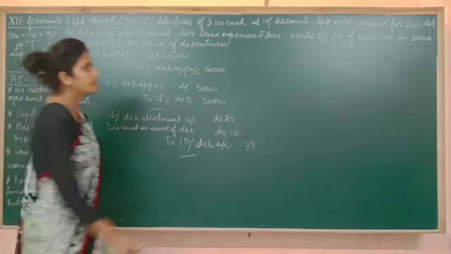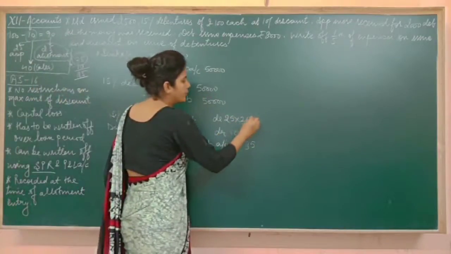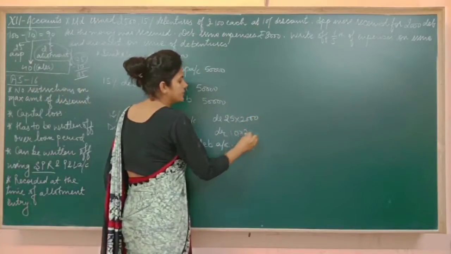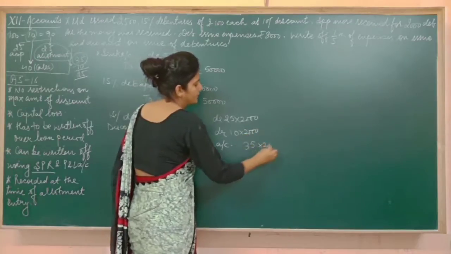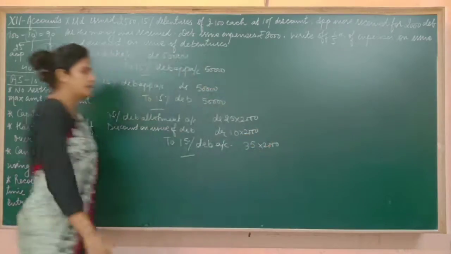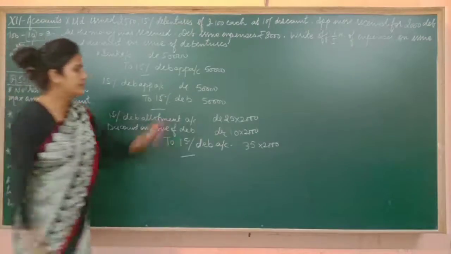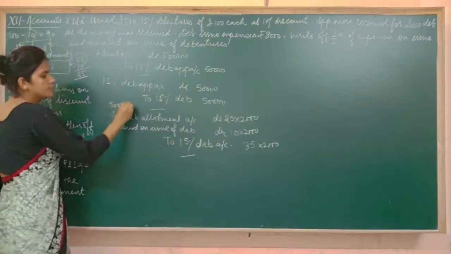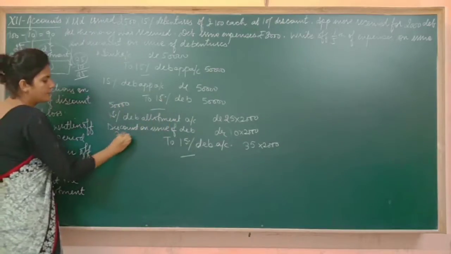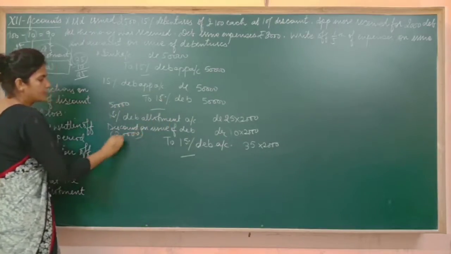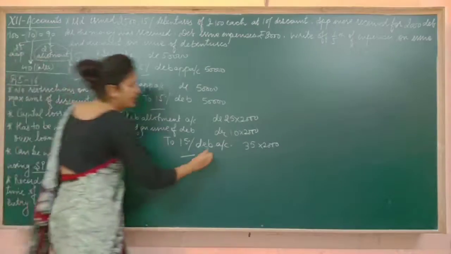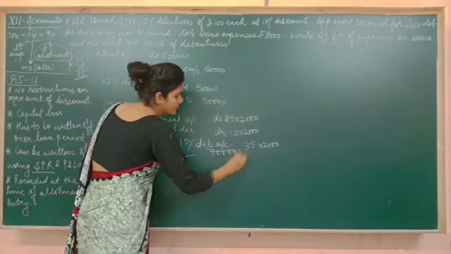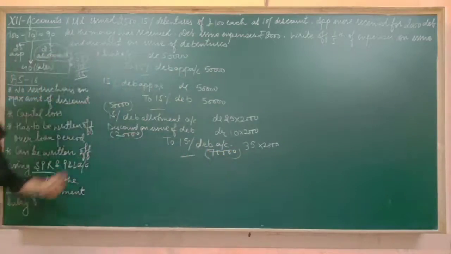I hope it's clear. It will be multiplied with the number of debentures taken by the public. So it is 50,000. I'm writing somewhere here. 50,000, and then 20,000 is the discount on issue, and 70,000 will be written here. So I hope this point is clear.